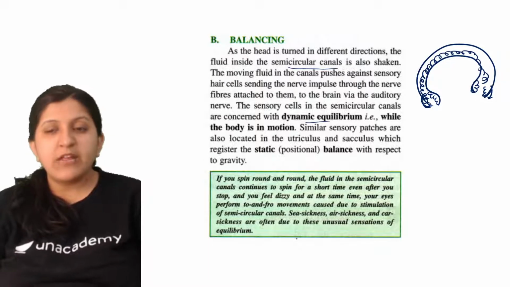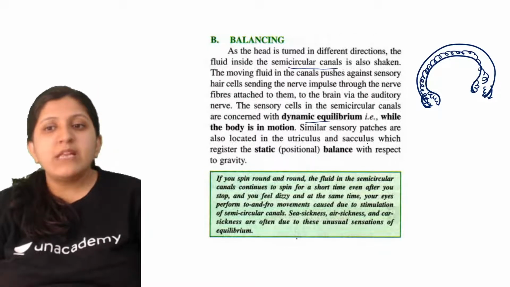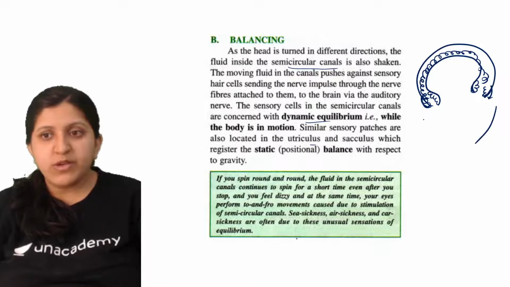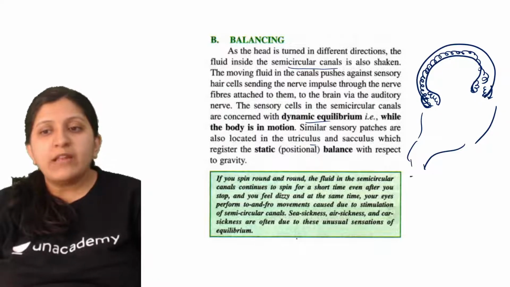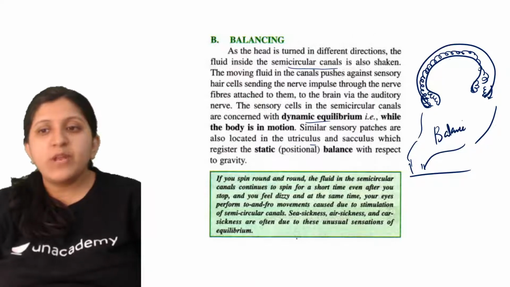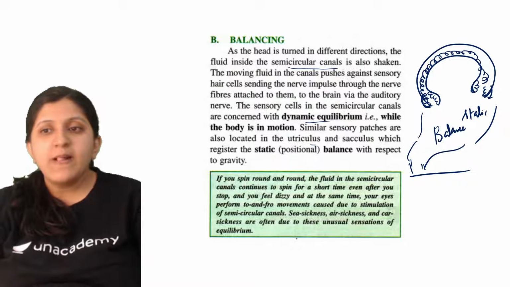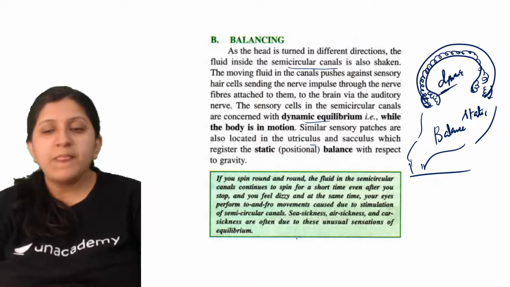Similar sensory patches are also located in the utriculus. Here is the utriculus, and then there is the sacculus, which open at the cochlea itself. The balance here is static balance, and in the semicircular canal it is dynamic balance.